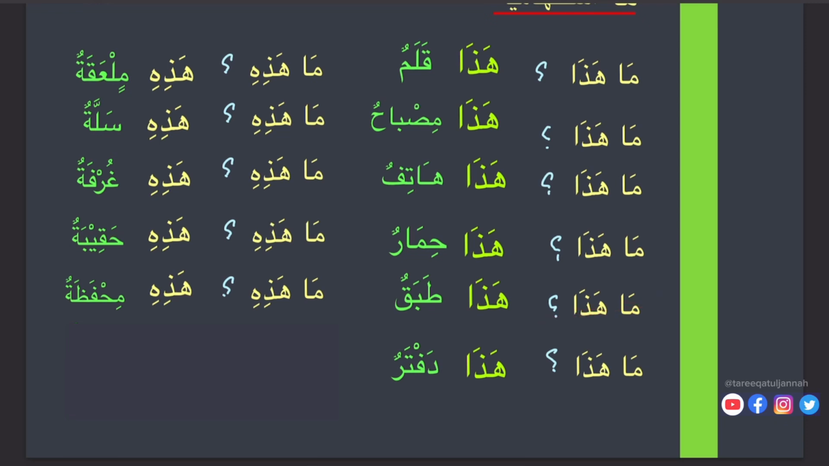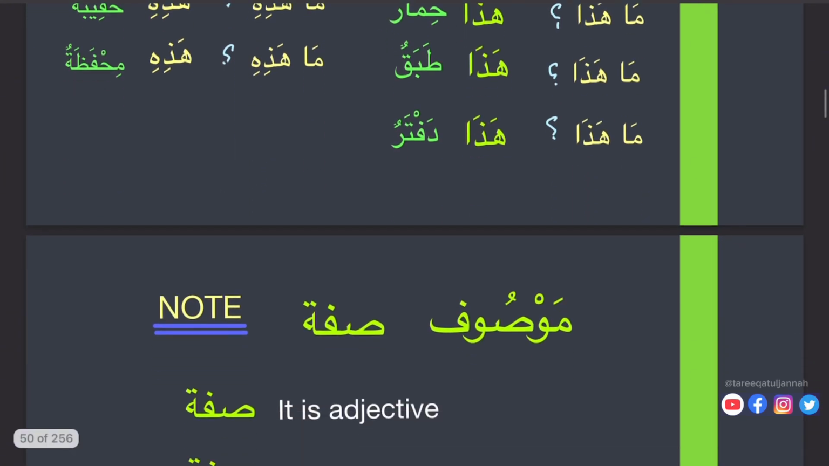Ma hada, what is this? Hada tabakun. This is a dish or plate. Ma hazihi? Hazihi mehfazatun. This is a wallet. Ma hada? Hada daftarun. This is a notebook.